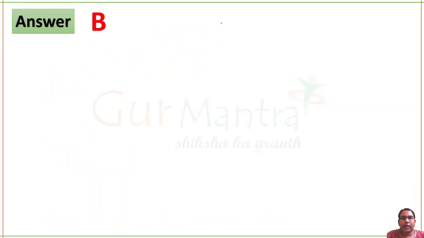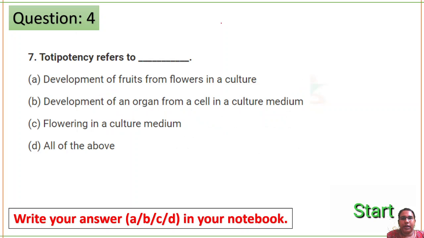Okay, the correct answer is option B, cryoprotectant. Next question. Totipotency refers to.